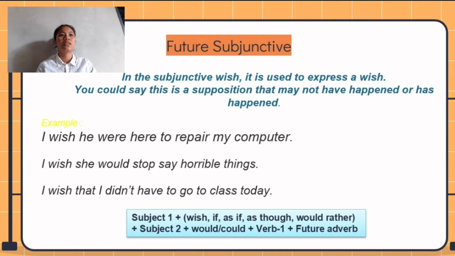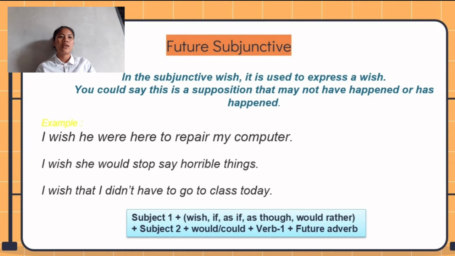You could say this is a supposition that might not have happened or has happened. For example, I wish he were here to repair my computer. I wish she would stop saying horrible things. And the last one is, I wish that I didn't have to go to class today.